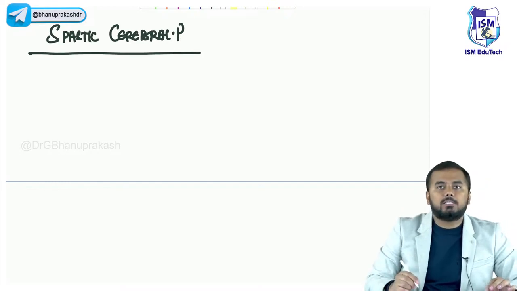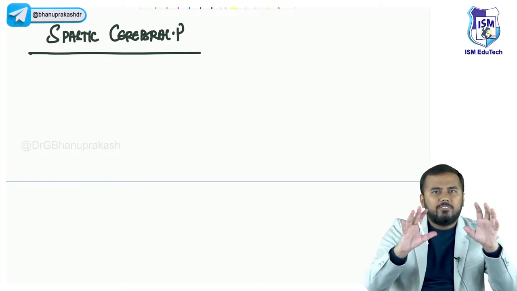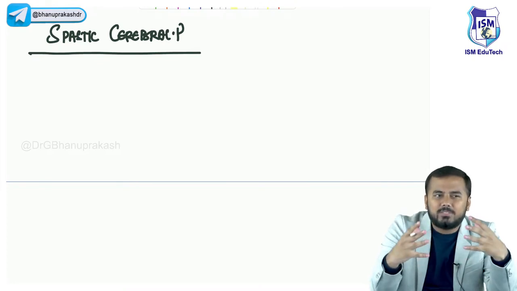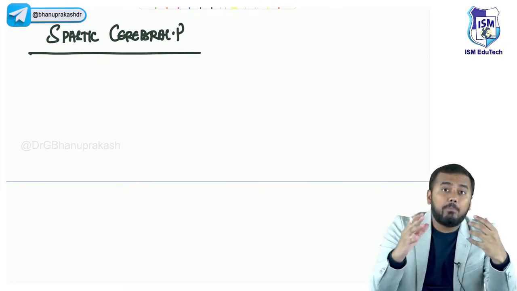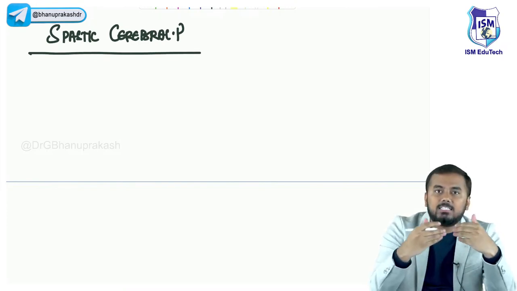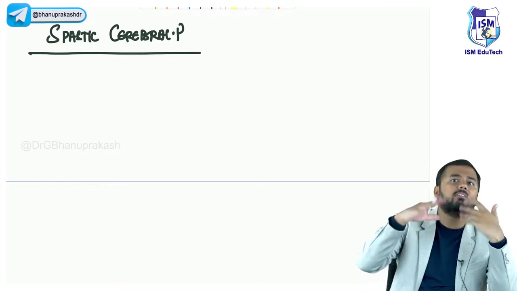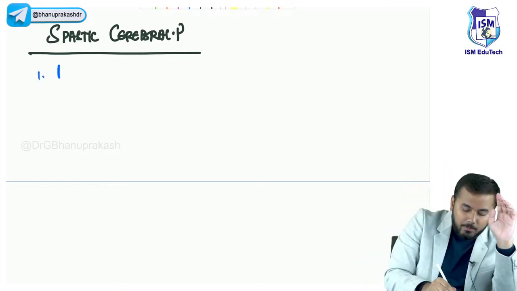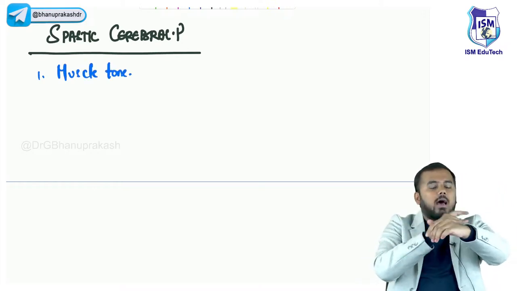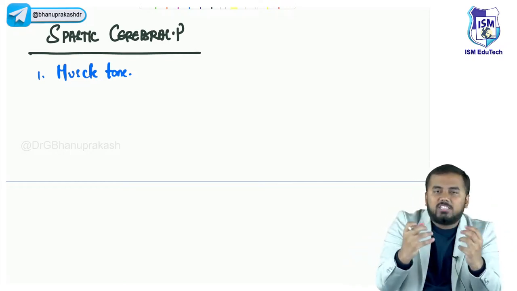In case of spastic cerebral palsy, a simple way to remember this, guys, is to think that the word spasticity itself sounds like something tight, something stiff, right? Spasticity means tightness or stiffness. And yes, here the muscles become very tight, they become more tight and stiff. That is what is called spastic cerebral palsy or spastic paralysis. Now in these patients everything will be increased. Everything means, for example, muscle tone. What will the muscle tone become? If muscle tone is less, obviously the limbs will be weak. If muscle tone is more, the limbs will be stiff like this. So in spasticity there will be stiffness.